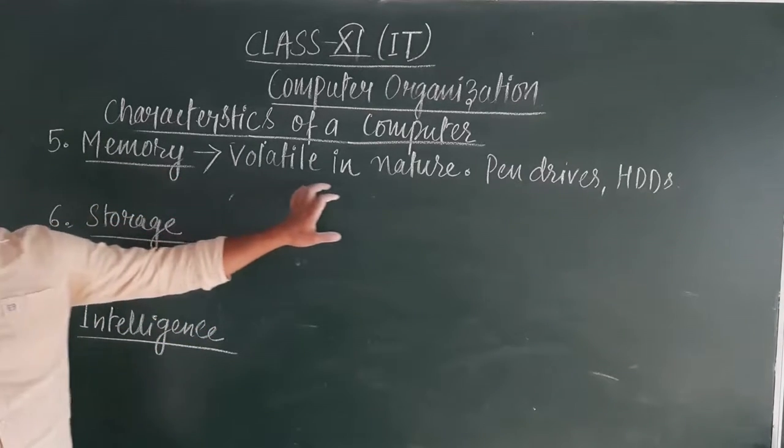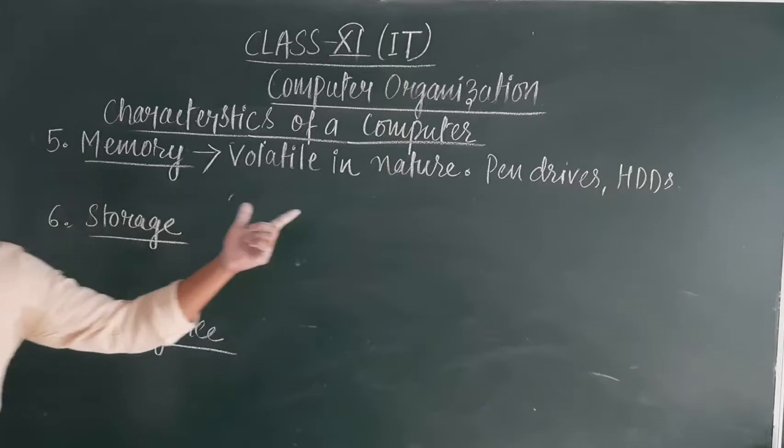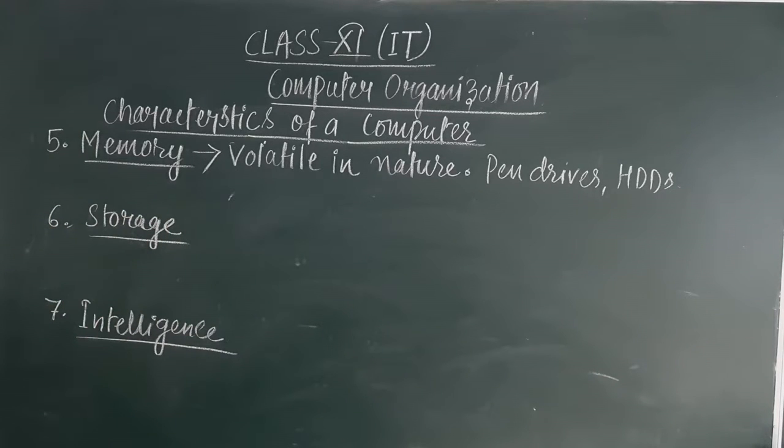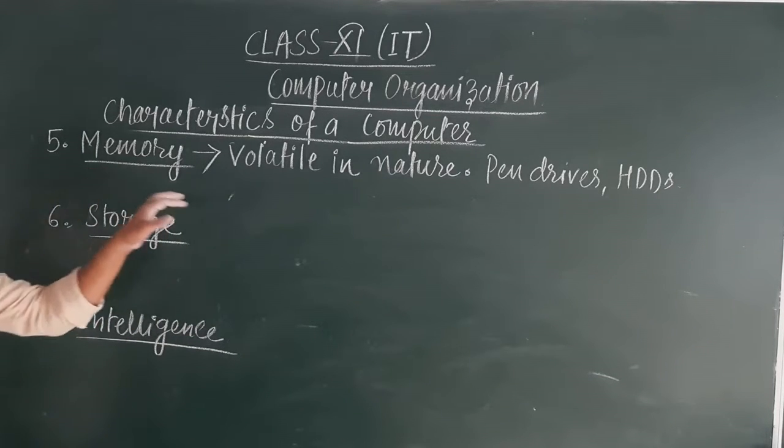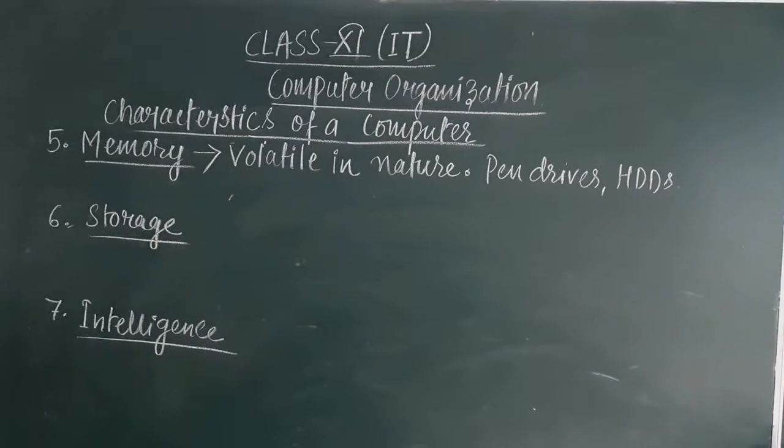So this is the concept of memory. A computer memory is volatile in nature, that is when we turn off the computer, that particular memory will be lost. So instead we generally use, or computers are also supplied with some other form of memory which is known as secondary memory, such as hard disk, floppy drive, pen drive, etc.